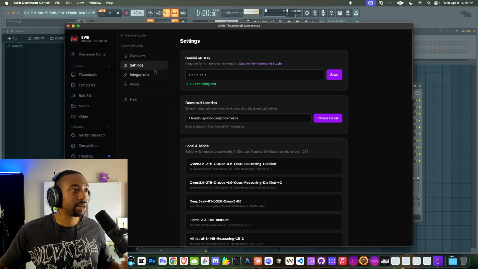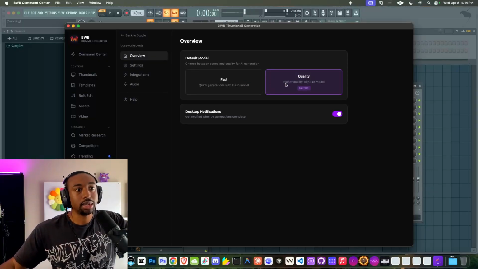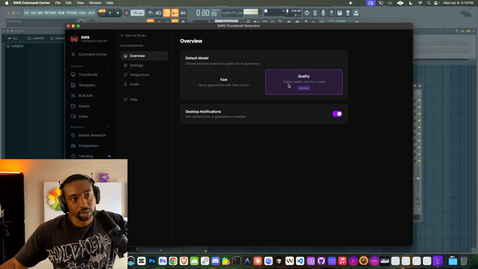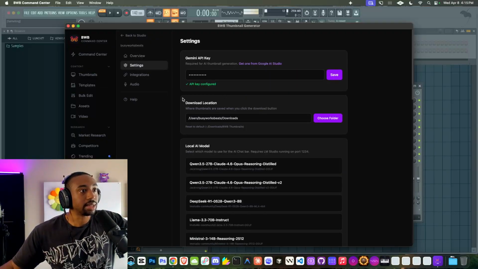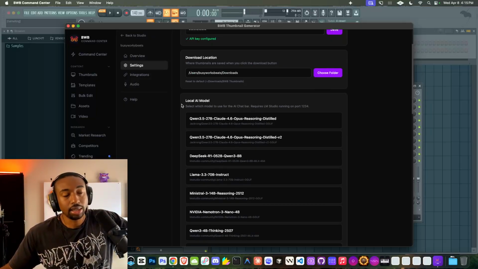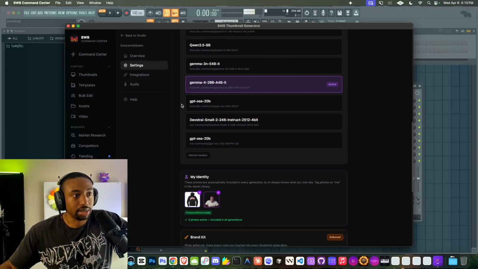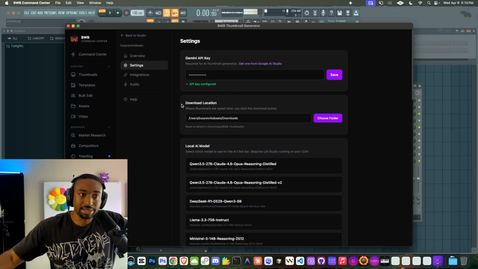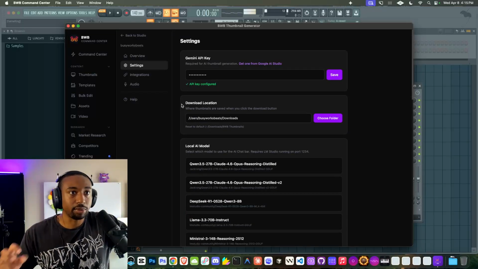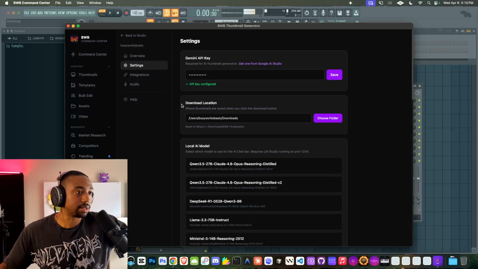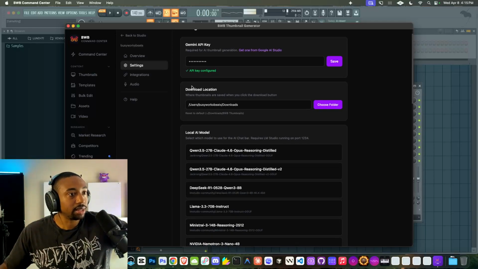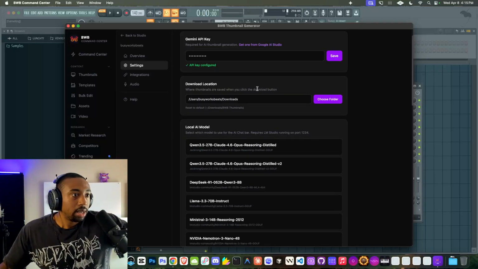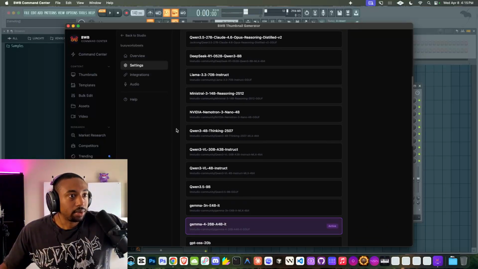All right, so here's the settings area. You have the overview of the image generation and the quality you want, whether it's faster or the high quality one. It also has notification settings. In the settings, here's where we manage the local AI models for the chat, which we didn't get into. You guys can see how this is built specifically for BusyWorks Beats, and I'm sure I could franchise this across different businesses, but the app is not fully done just yet. Okay, the download location for the thumbnails, and then we have local AI models.